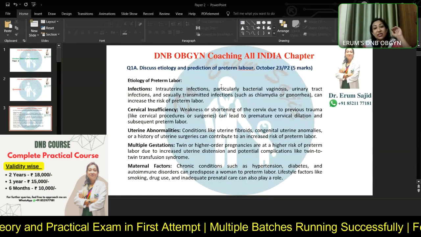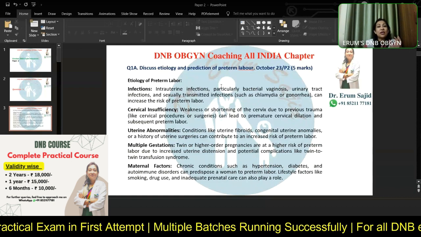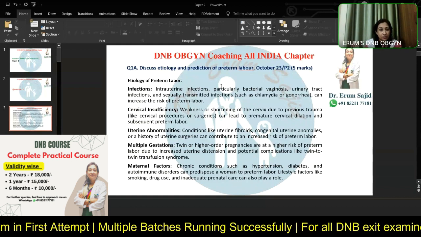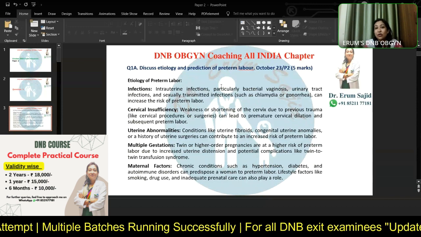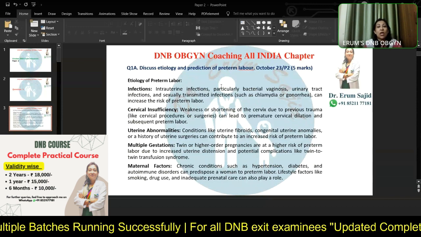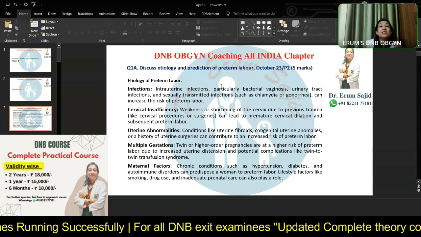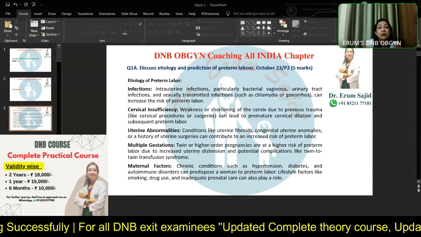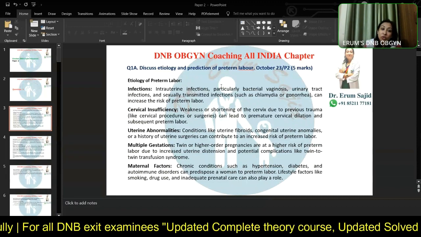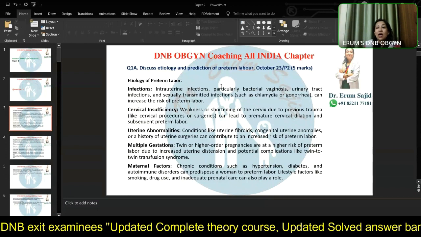So if you just write down these headings, the examiner doesn't go and read every line that you're writing. They say you write horizontal and it's checked vertical. It's actually true. When I start seeing these answers, I want to see whether at least the headings are good or not. The headings tell me that this girl knows the answer, right?